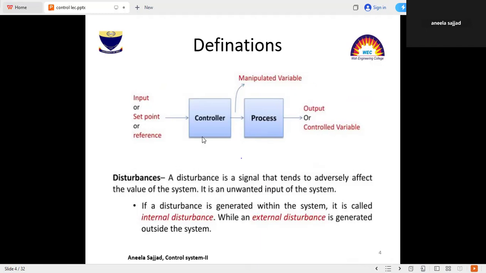What is disturbance? Disturbance is basically an unwanted signal or unwanted input of the system. If a disturbance is generated within the system, it is called an internal disturbance. Similarly, an external disturbance can also be generated outside the system. It means that two types of disturbance are created in a controller: internal disturbance or external disturbance.